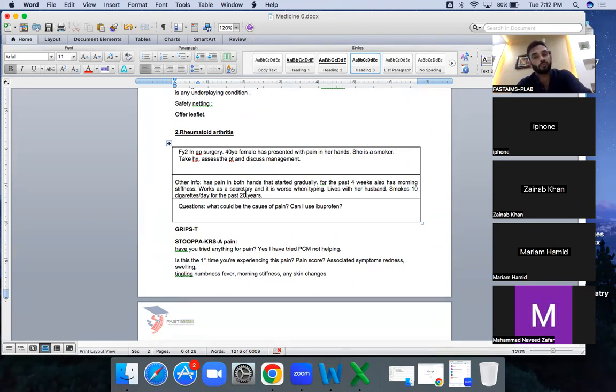So after asking very few questions, we will know that it is rheumatoid. Morning stiffness is very typical, and you will be asking how it is in the morning, and after getting up, what is its effect over time, because it's quite important, and it gets better with the passage of time. That's why it is rheumatoid arthritis. If it is getting worse with the passage of time, it can be osteoarthritis, or anything else. So for rheumatoid arthritis, typically it gets better with the passage of time, and it's always systemic.